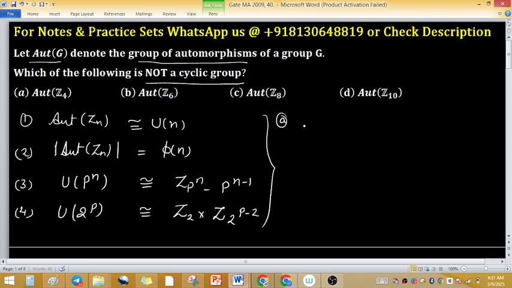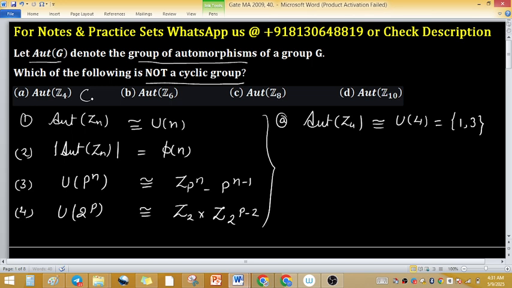Option A is saying Aut of Z4. From fact number 1, this is isomorphic to U4, and U4 is the set containing elements 1, 3. This is a group of 2 elements, 2 is a prime number, so the group is cyclic.